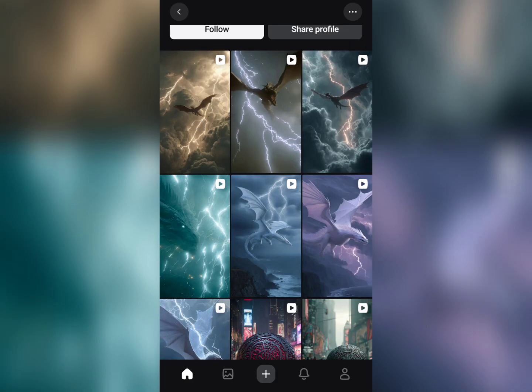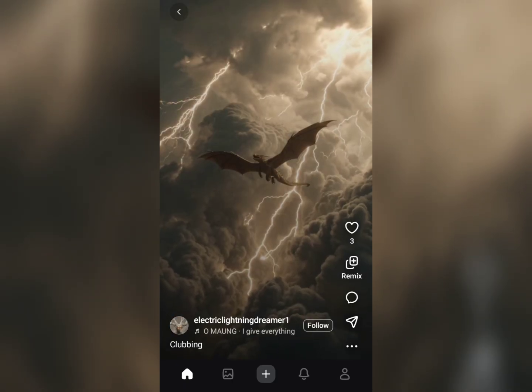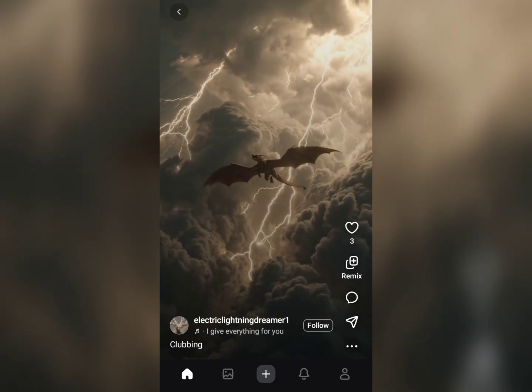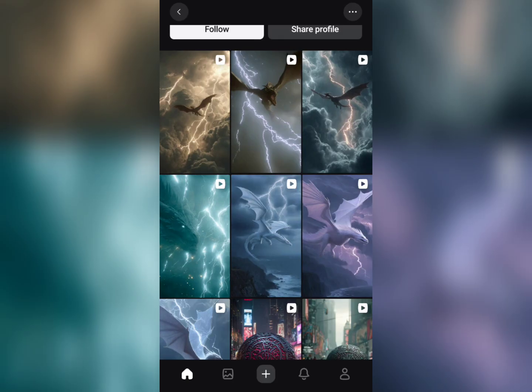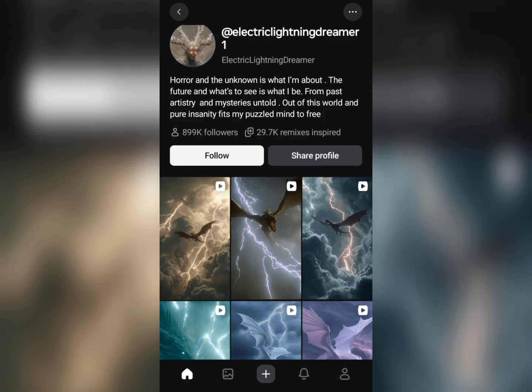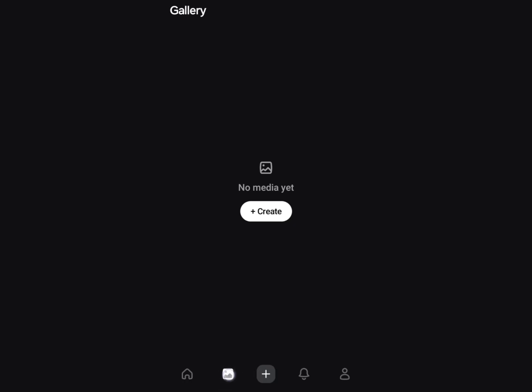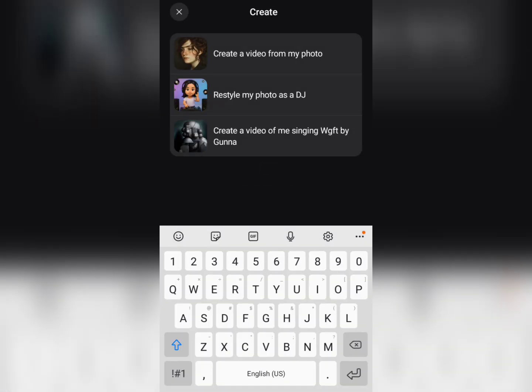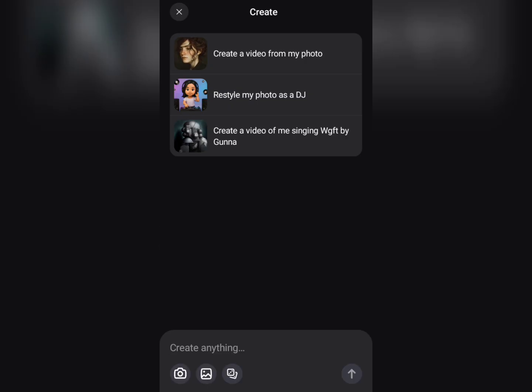So these are pretty much the AI videos that we generate. You can tap on the AI videos that we generate. As you can see here, some cool AI videos. As well, you can follow them, as I said before. You can share their profile with your friends so they can follow them as well. And as well, you can tap on the photo icon here to not just generate AI videos, but generate AI images. So all you have to do is tap on the create option, and anything that comes to your mind you can pretty much create using this AI application here.